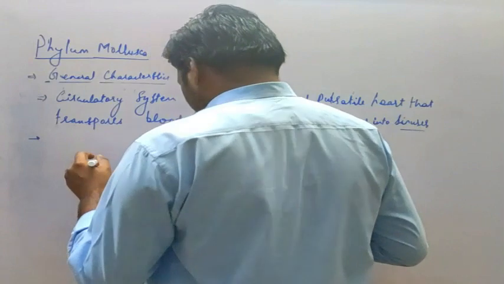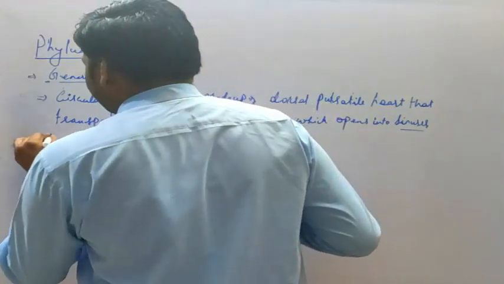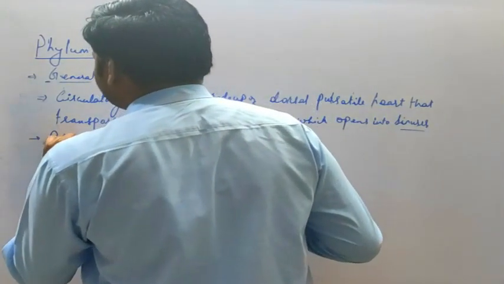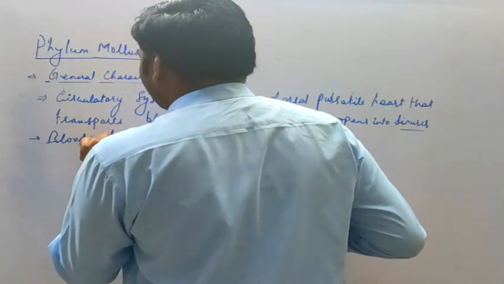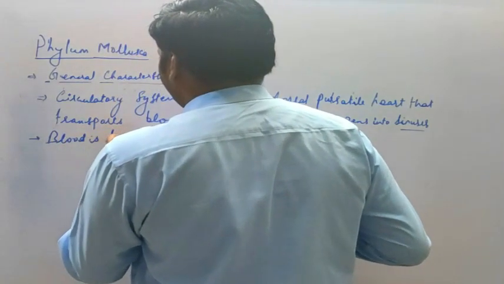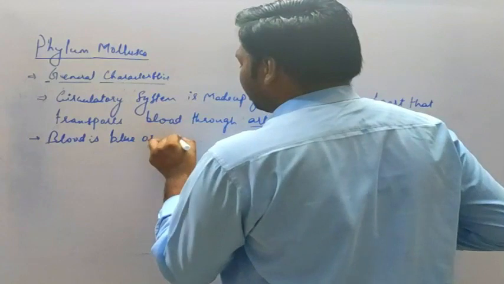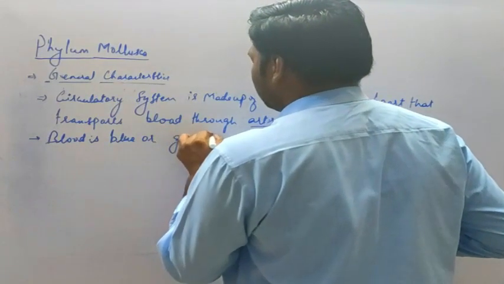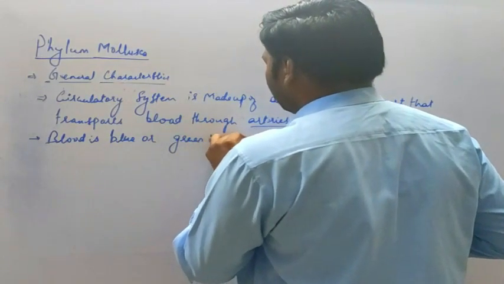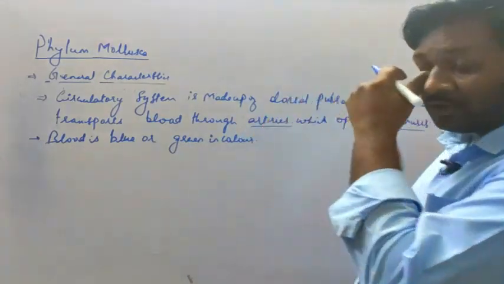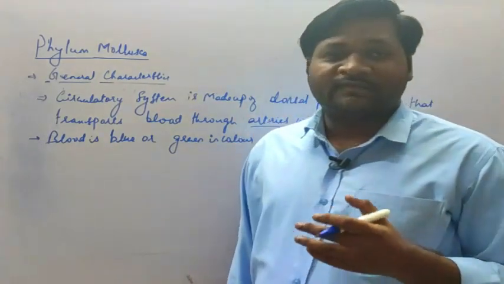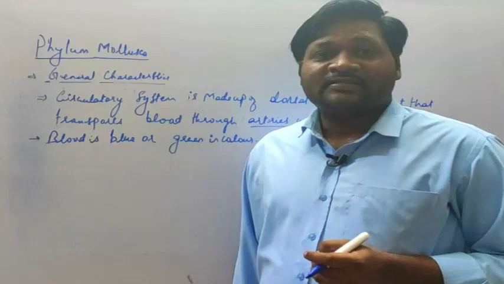Then next, the blood is blue or green in color. I have discussed this in the introductory part when we discussed the circulatory system, right?